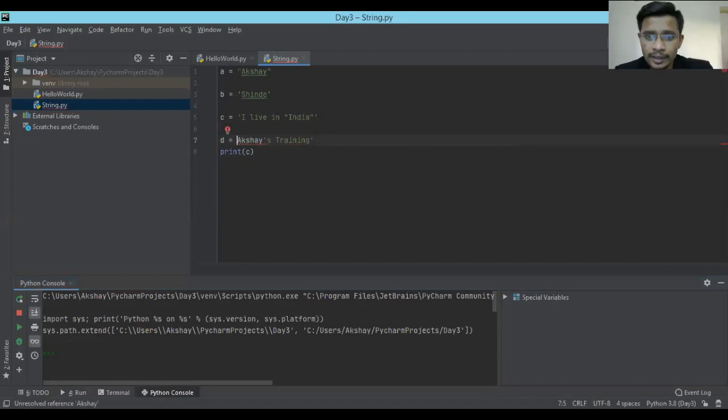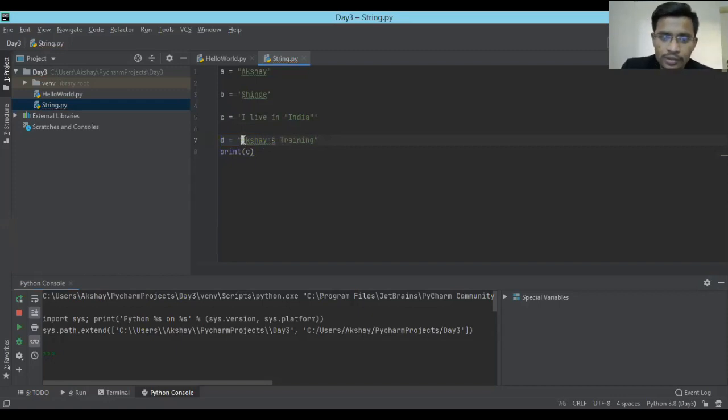So in case there is a single quote in the string, what you have to do is place the string in double quotes. And if there are double quotes in a string, then you have to place the string in single quotes. Is that clear? Okay, so why is it wrong?